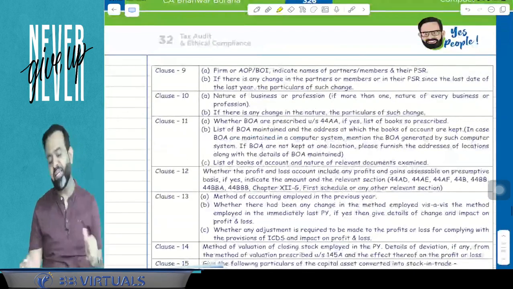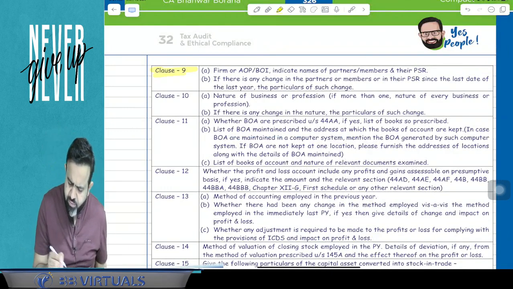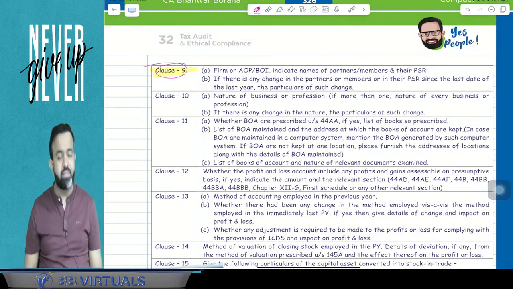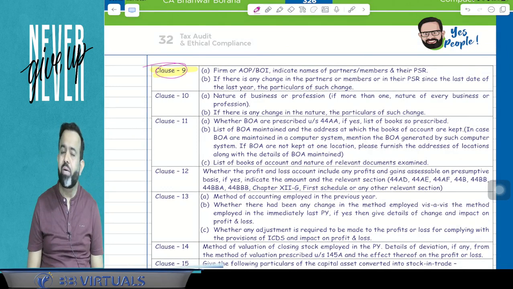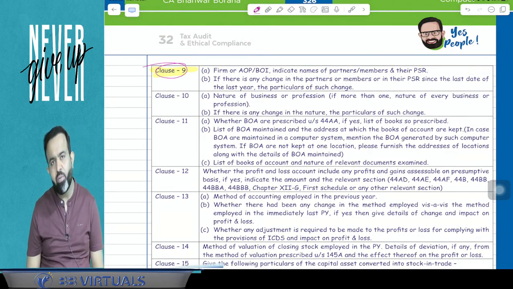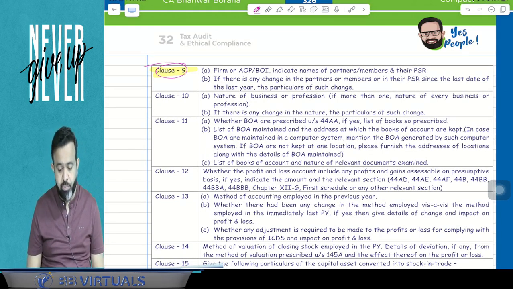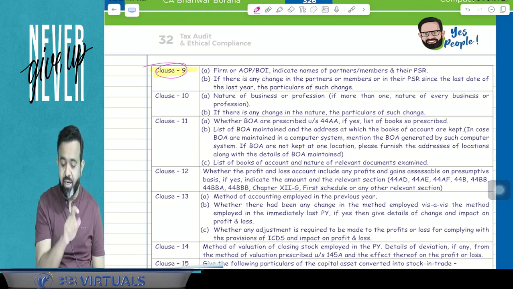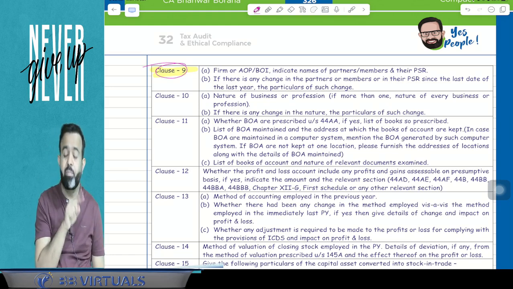Now next part, clause number 9. Clause number 9 is a very simple clause. This is related to the firm, AOP, BOI. So guys, in case of a partnership firm, AOP, BOI, the chartered accountant in the audit report will mention the names of the partners as well as their PSR. What is PSR? Profit sharing ratio.